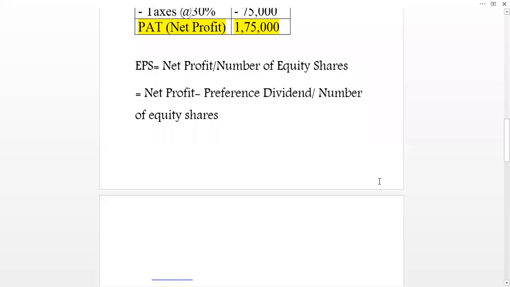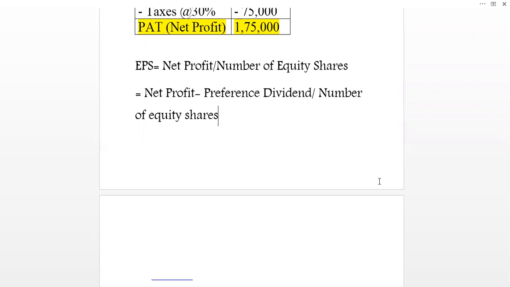Let us see how to calculate earning per share from the given information. The formula of earning per share equals net earnings or net income divided by number of equity shares. Now this net earnings is the net profit available to the shareholders.